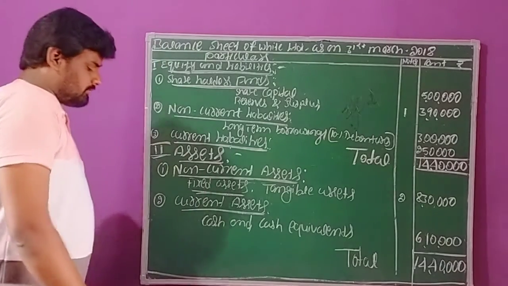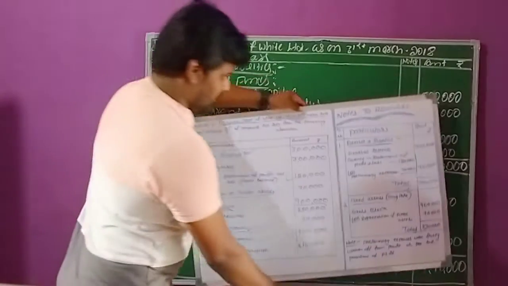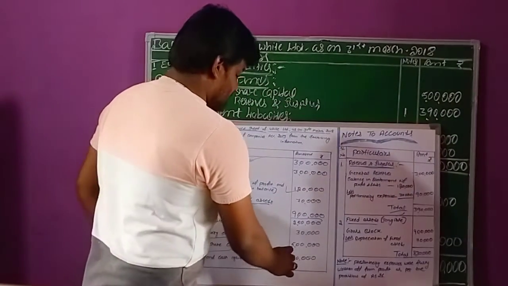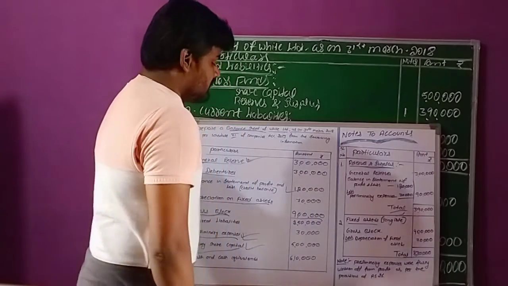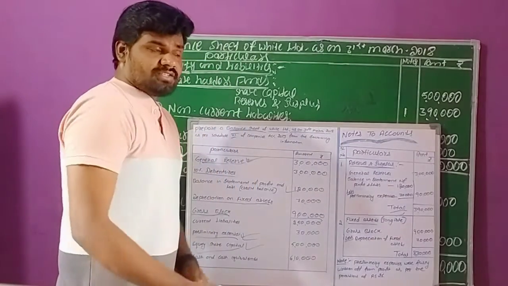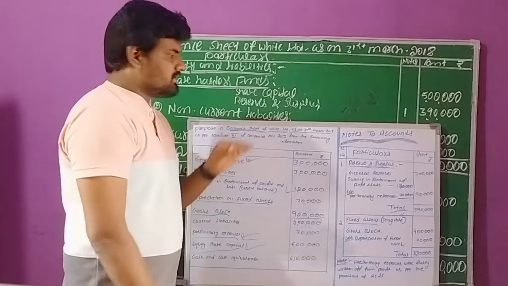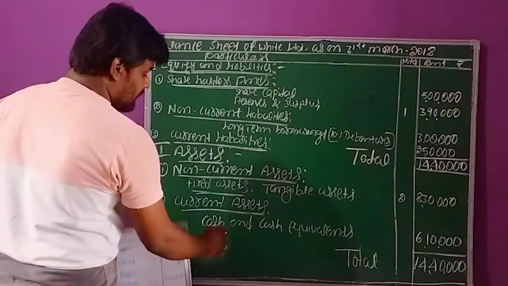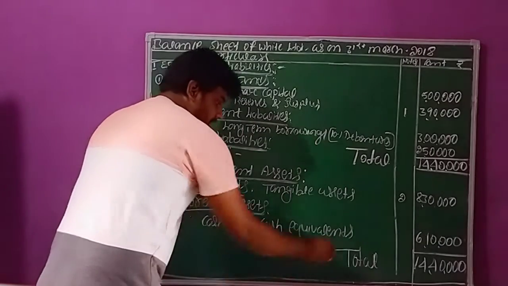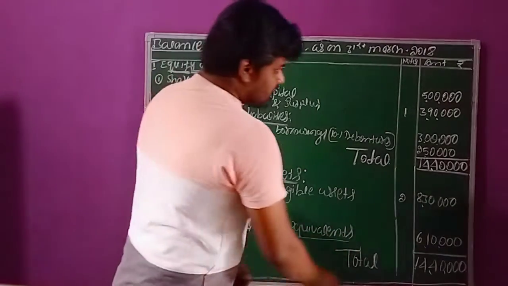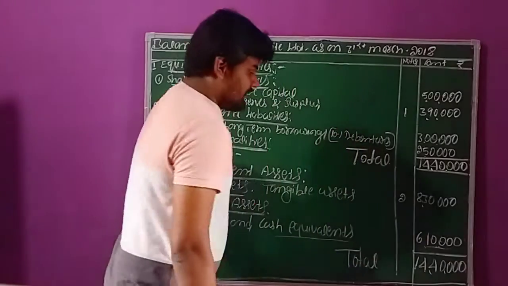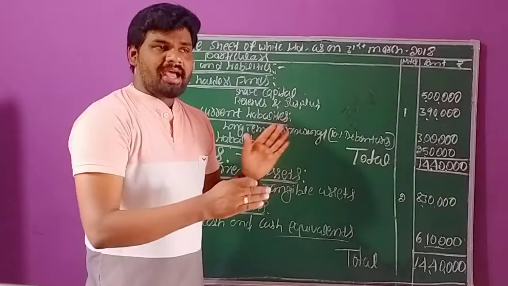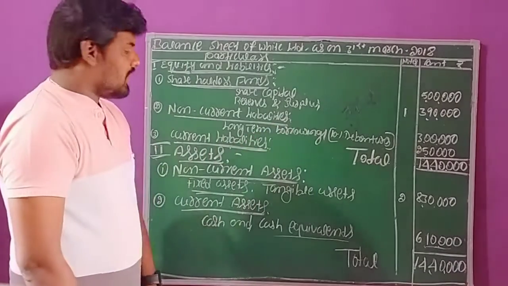The next one, what is the information available here? The next transaction, cash and cash equivalents, is 6,10,000 rupees. Cash and cash equivalents are related to current assets, right? So under the current assets you have to write cash and cash equivalents, 6,10,000 rupees. Directly we can record. This amount includes cash in hand as well as cash at bank, both values are included.